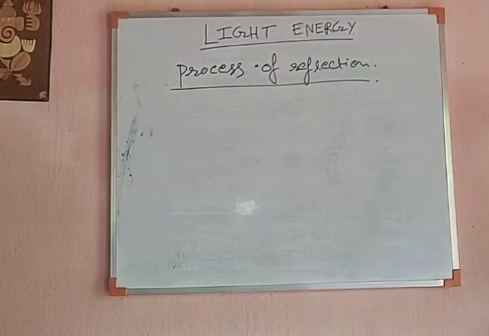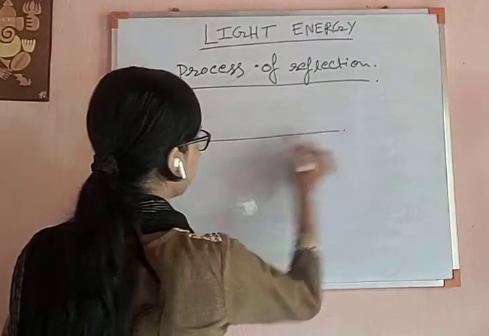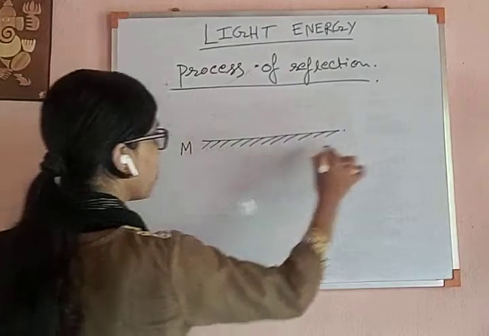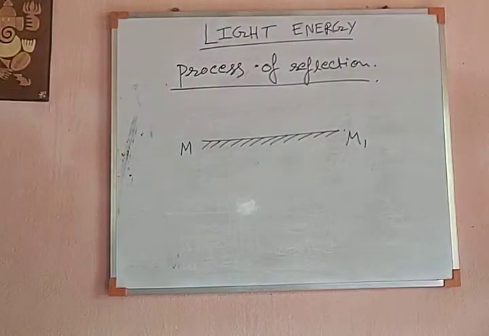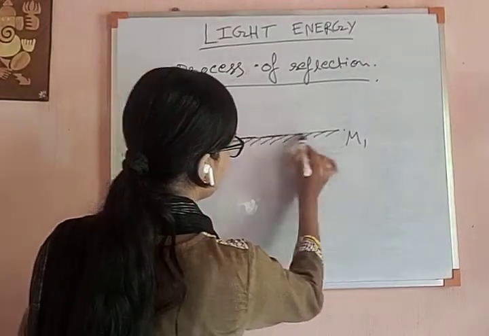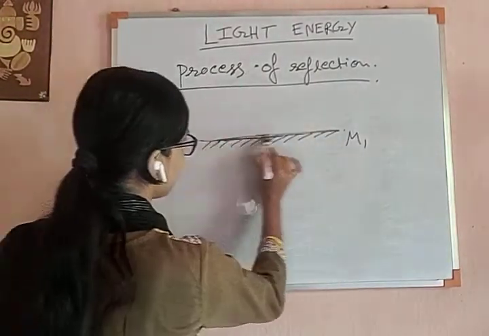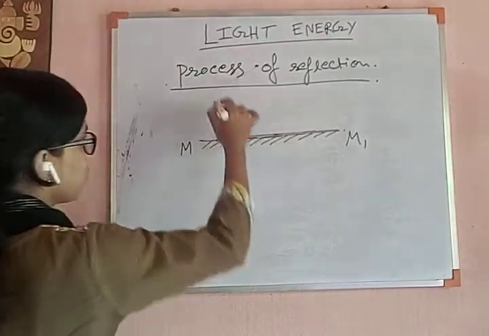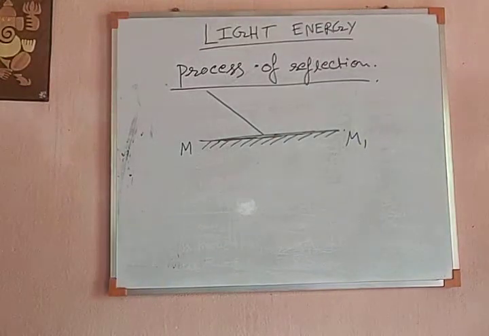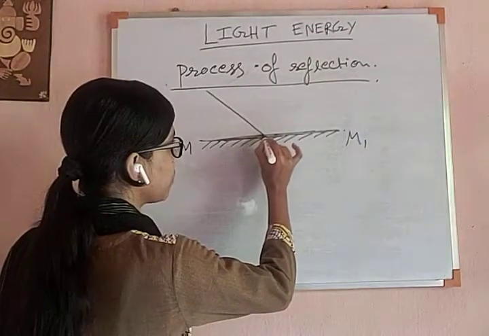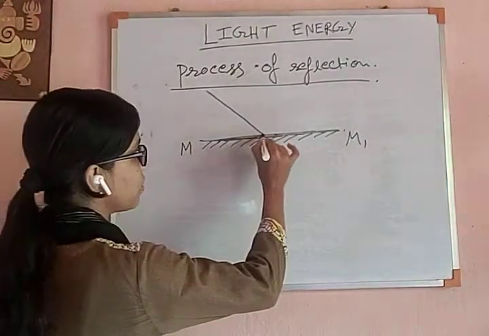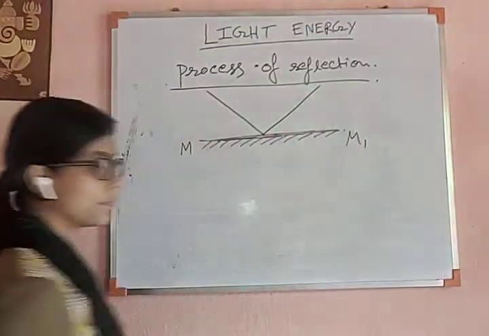Suppose we are taking a plane mirror like this. This is M1. This is the plane where light will be reflected. So light is falling like this, coming like this, and after striking this surface, it is returning back like this.